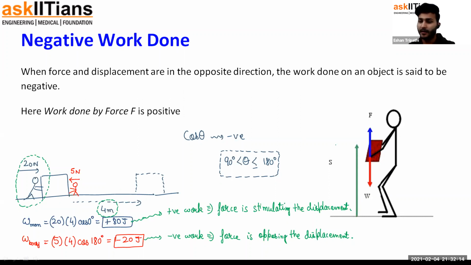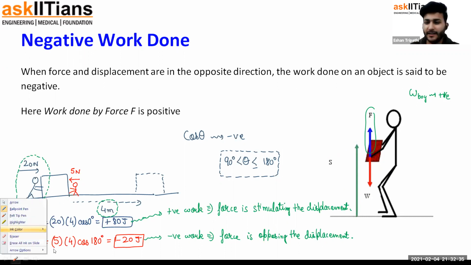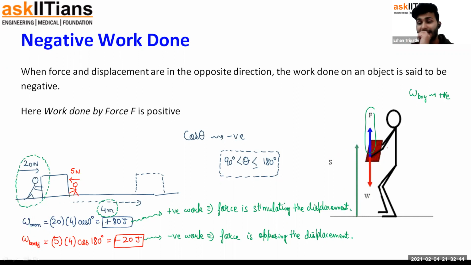Okay. So for example, in this case, this is the same picture as in the previous slide, but earlier we were talking about work done by the boy in lifting it up. That was positive because the boy is pushing it up to cause the displacement upwards, same direction. Who is doing negative work over here? Who is doing negative work in this case? You would say W. What exactly? Who is applying that W? W is the weight of the body, basically the gravitational force exerted on the body by the earth.